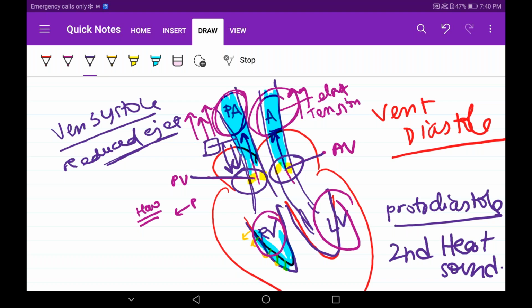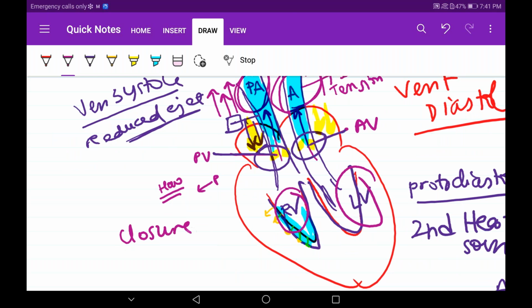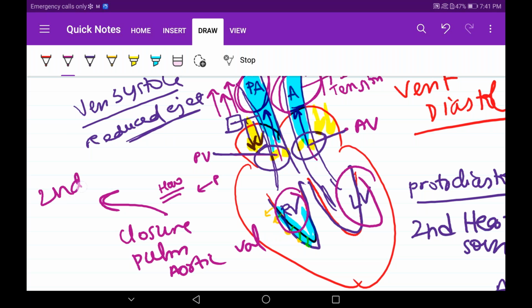It is becoming too clumsy, but try to understand. It will push the valve. Closure of the valve will occur. Closure of the pulmonary and aortic valves will occur, producing the second heart sound, which is a normal physiological sound.